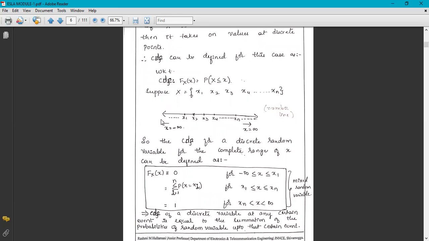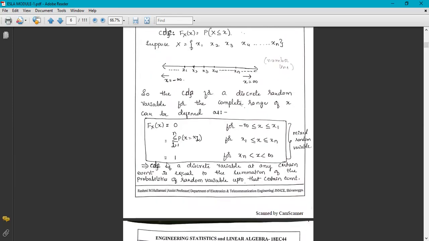Here three intervals are there: minus infinity to x1, x1 to xn, and xn to plus infinity. This is also called a mixed random variable.